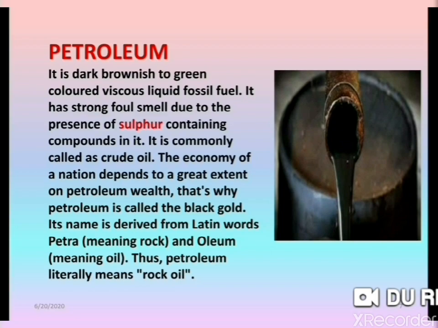The economy of a nation depends to a great extent on petroleum wealth, and that's why petroleum is called black gold. It means the country which has the largest quantity of crude oil comes under the category of richest countries. So mostly Arabian countries come under this category.